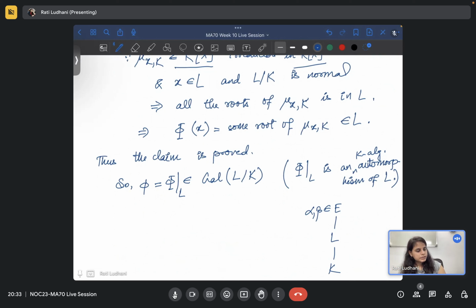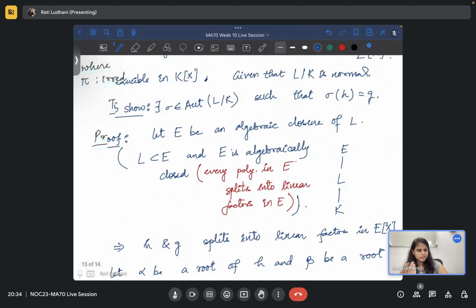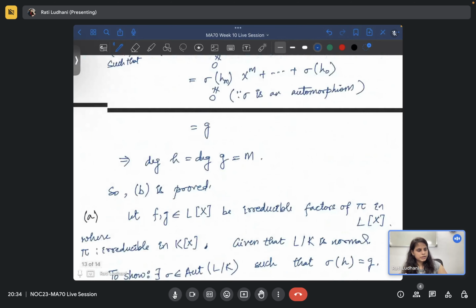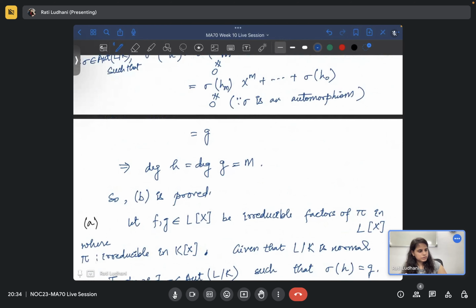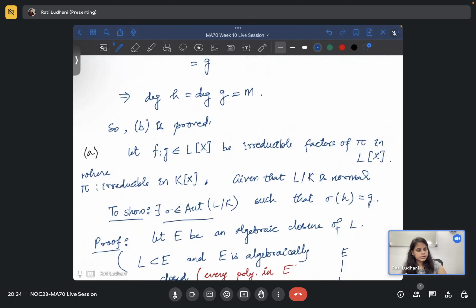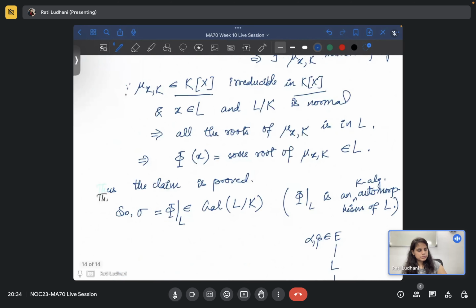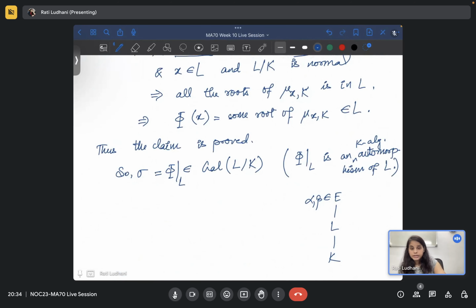But now let us see, so you consider this alpha. Now you have control on phi. So basically you have got a phi, or maybe we can name it sigma, because by notation we require some sigma. There exists some sigma. So we need some sigma, and that will work actually.